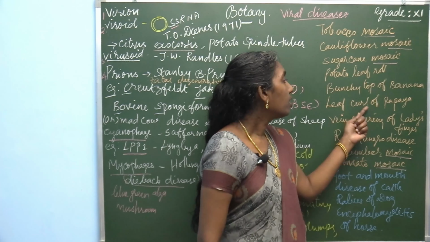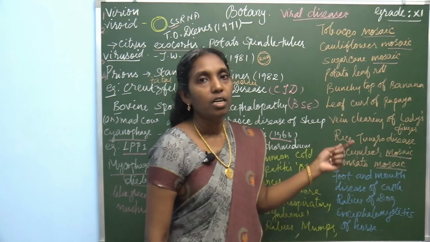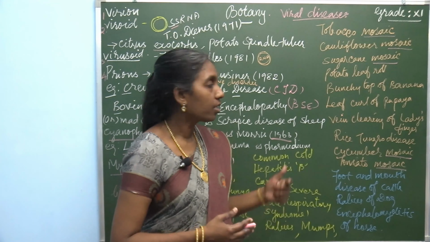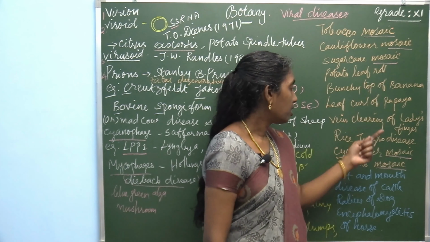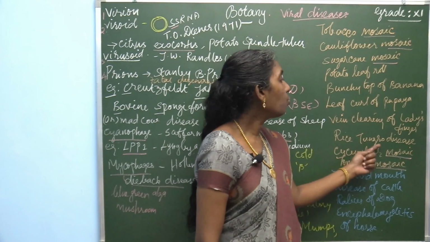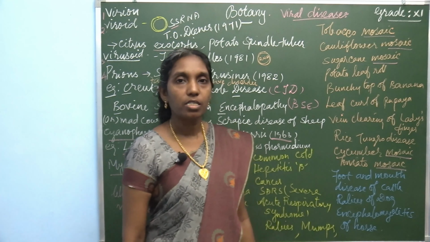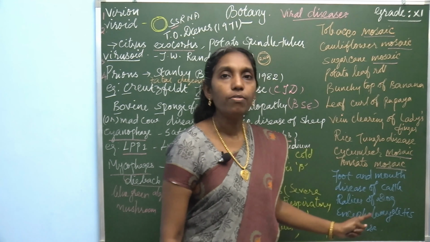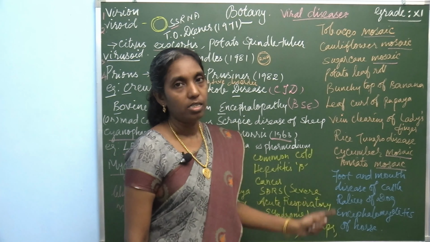Leaf curl of papaya. Vein clearing of lady's finger. And in rice, there is a viral disease, tungro disease. So, these are all the plant viral diseases.